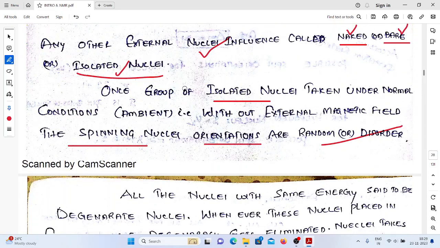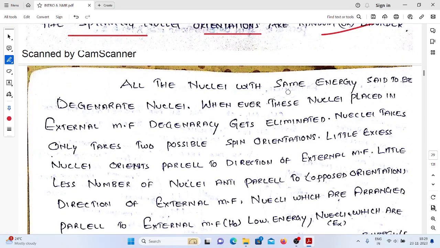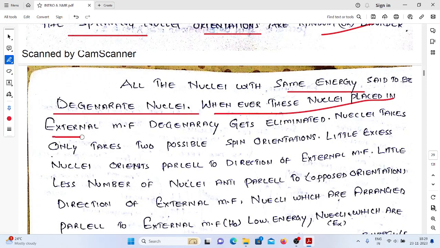So all the nuclei which have the same energy, if there is no influence, all having the same energy, that is commonly called what? Degeneracy. Degeneracy means all the independent nuclei have the same energy. Whenever these kinds of nuclei are placed in the external magnetic field, what will happen? The degeneracy gets eliminated.